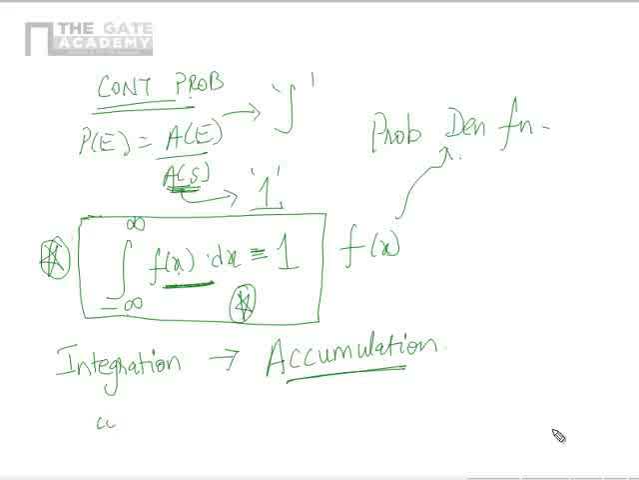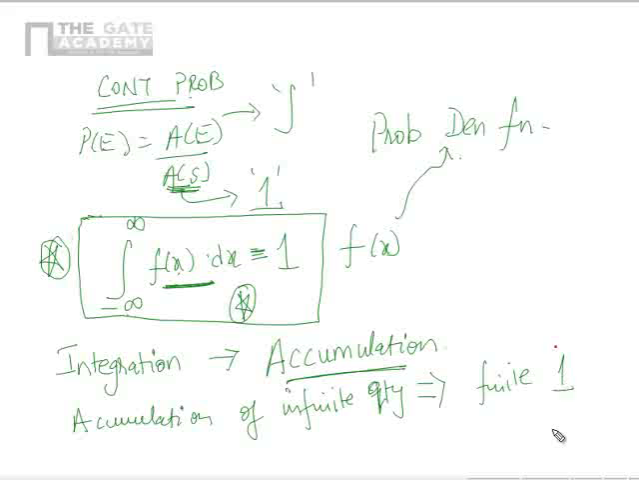Now, accumulation of infinite quantity is a finite one. That's what this statement means, right? If I write in English, that's what this statement means. Integral minus infinity to infinity f of x dx is 1 means what? I am accumulating the value of f of x from minus infinity to infinity. That is, I am accumulating infinite values of f of x, but still the sum is a finite one.